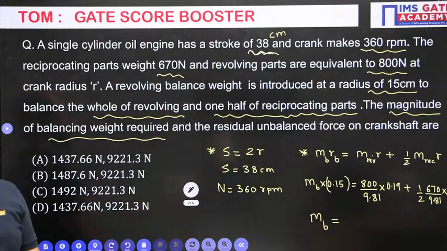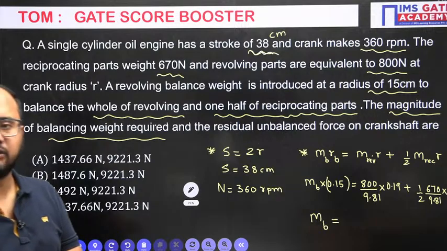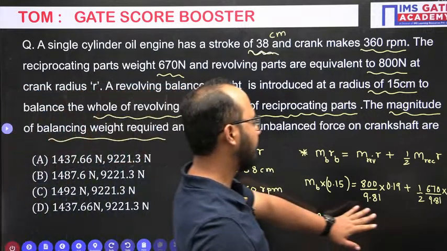Just do the calculation and tell me your answer for the balancing mass. Do the calculation fast, everyone. Very basic thing.